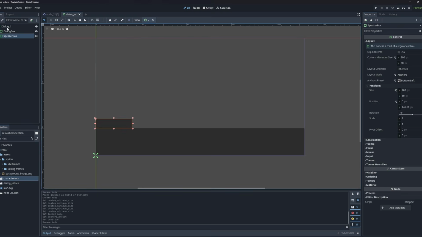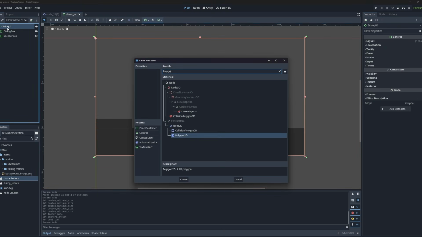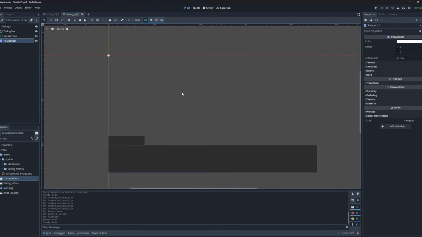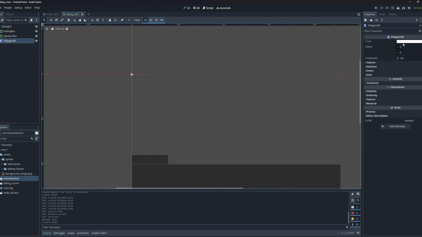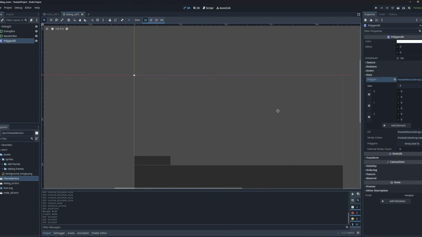So I'm going to go up to my dialog UI, and I'm going to create what we call a Polygon2D. There we go. So we can't see anything yet because there are no points describing that polygon. But I'm going to go up to data, and I'm going to add some points here to the polygon. I'm going to add 3 points for a triangle.